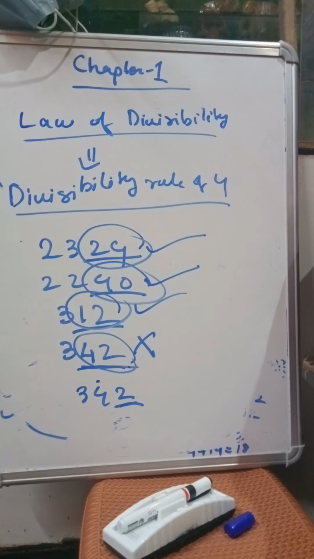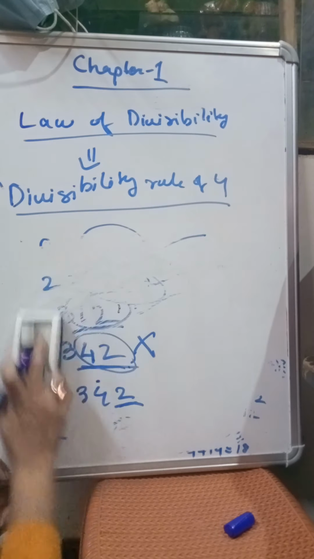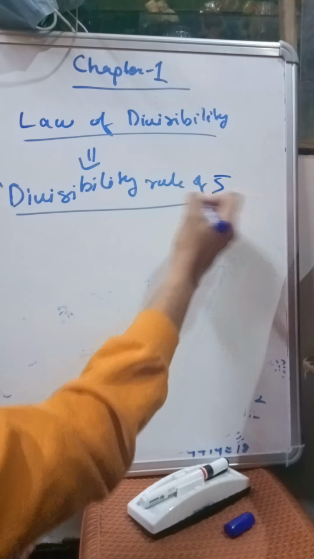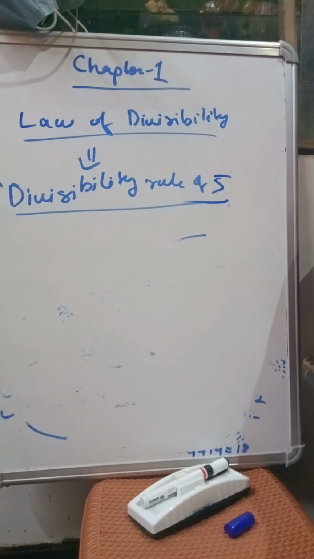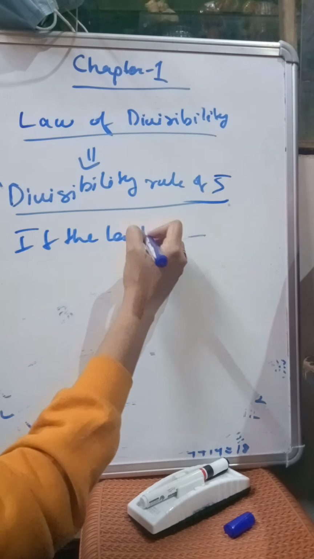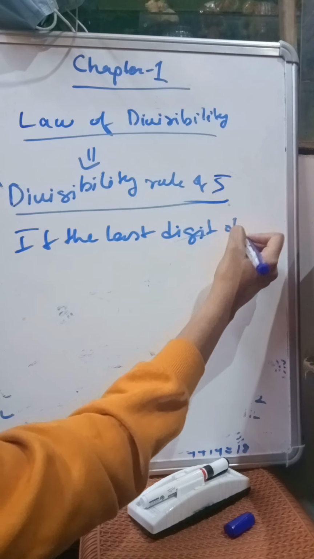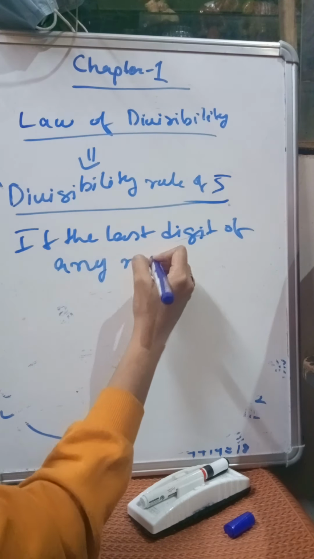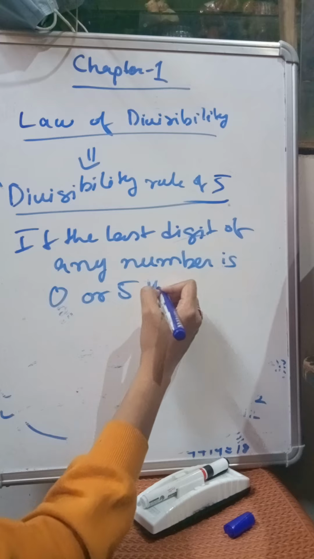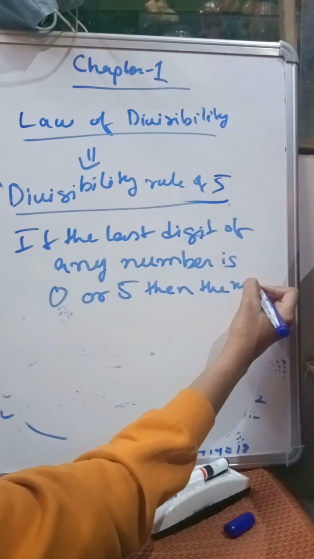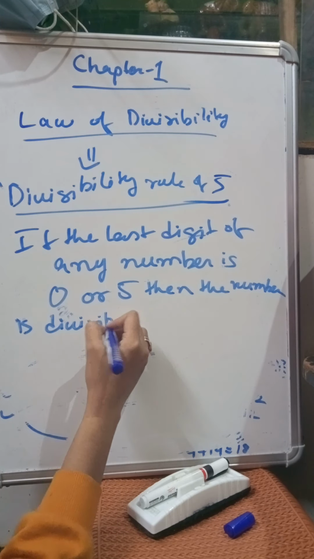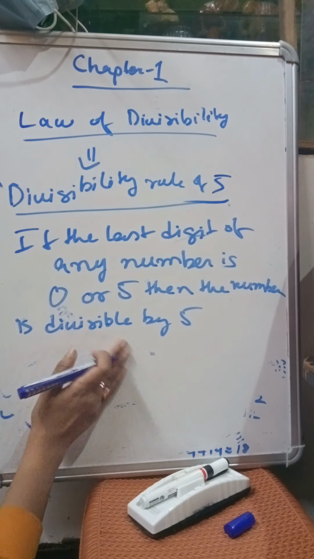Okay. So now let's discuss the divisibility rule of 5. Okay. So the divisibility rule of 5 is very simple. If the last digit of any number is 0 or 5, then the number is divisible by 5. Let's take an example.